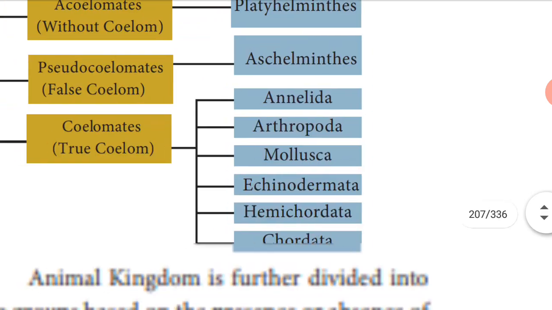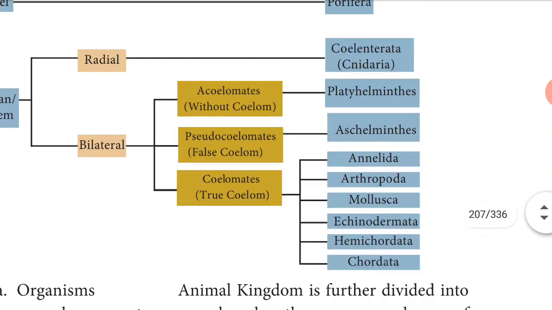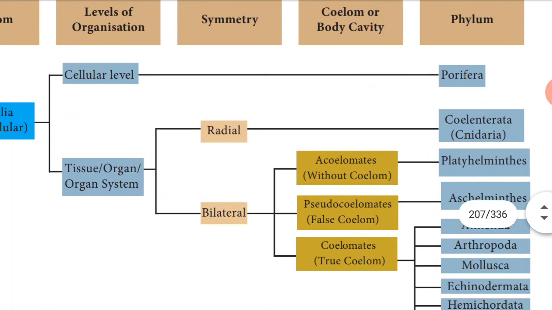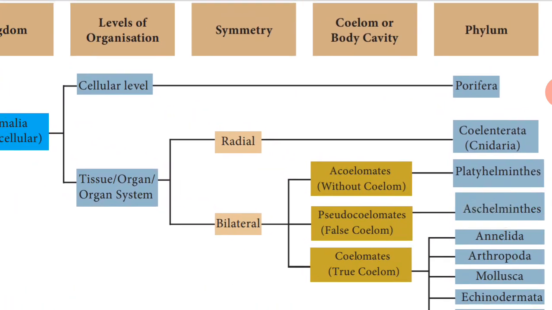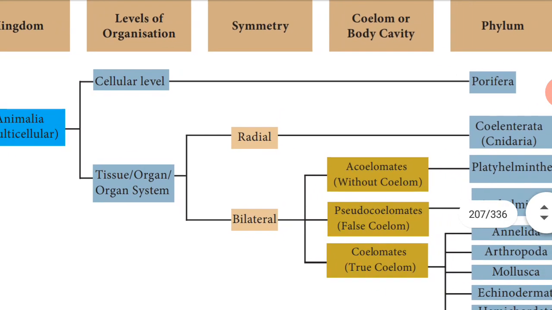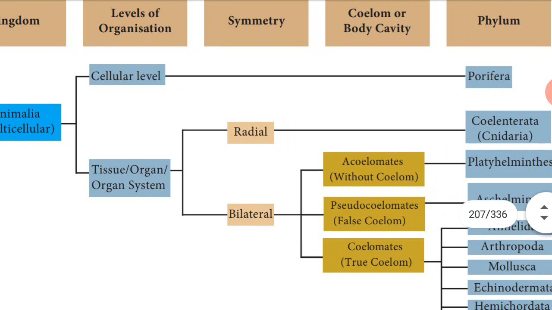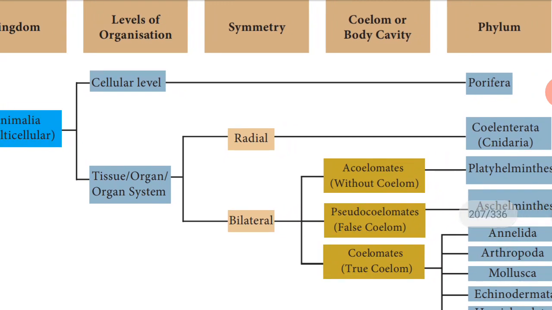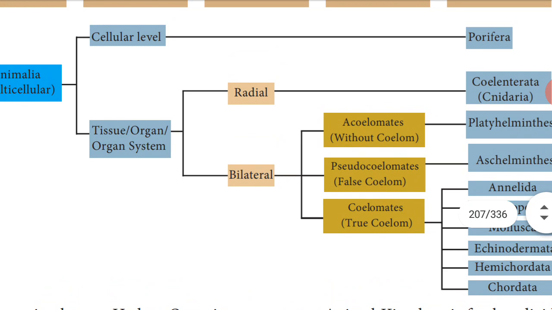Based on the levels of organization, the animal kingdom is classified into one, the cellular level, and the other, tissue, organ or organ system level.